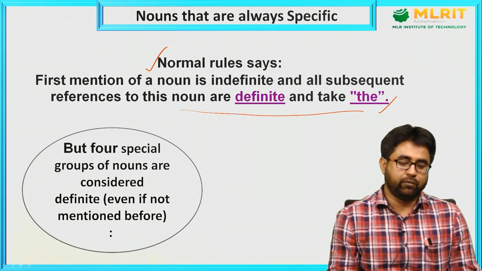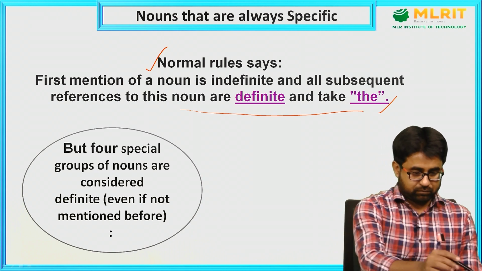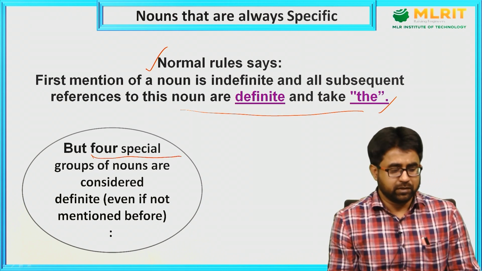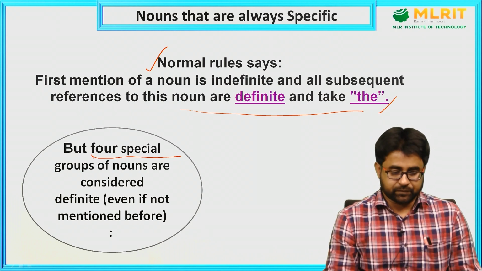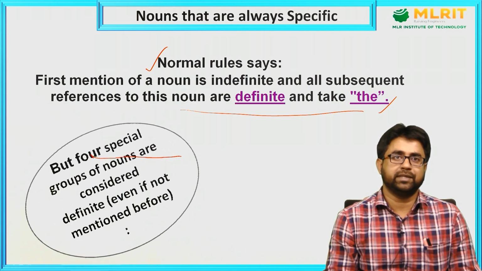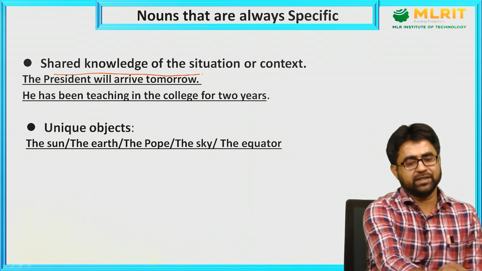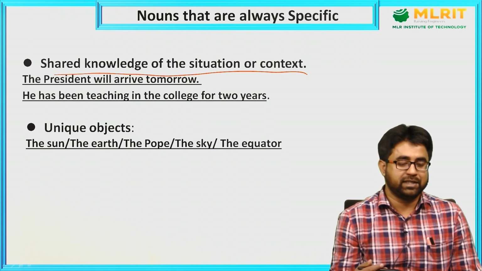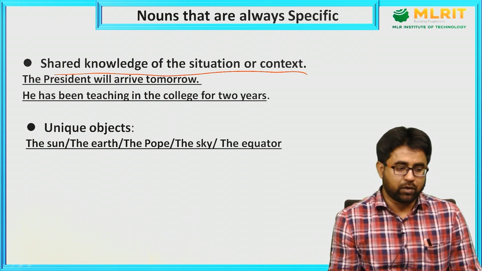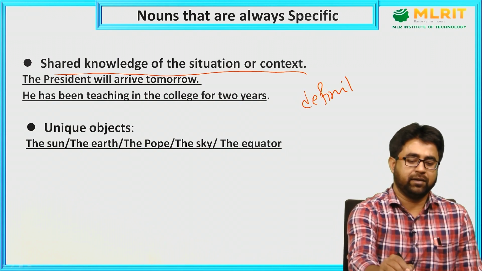But the second time, when I was referring to the dog, I am using a definite article, the. Now let's see the 4 special groups of nouns which are always considered definite, meaning specific. So the first one we will be seeing, what is that? The shared knowledge of the situation or context. When we are talking about shared knowledge or situation or context, they are always definite, they are always specific. Now let's see the example here.